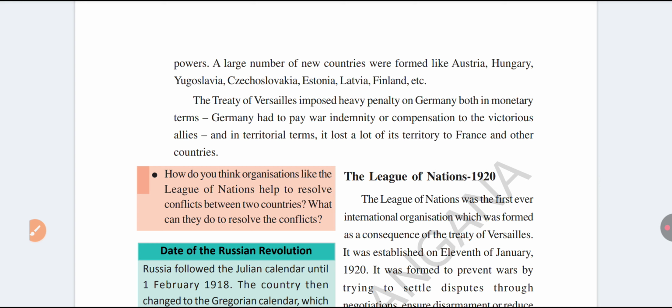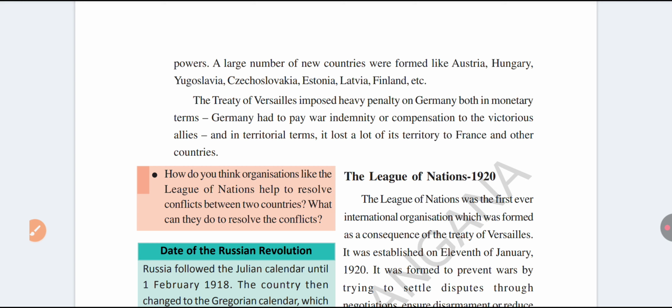And also the Treaty of Versailles. In the Treaty of Versailles, they imposed a heavy penalty on Germany. Why? The Treaty of Versailles imposed so much penalty on Germany because all the Allied powers believed Germany was responsible for the First World War.